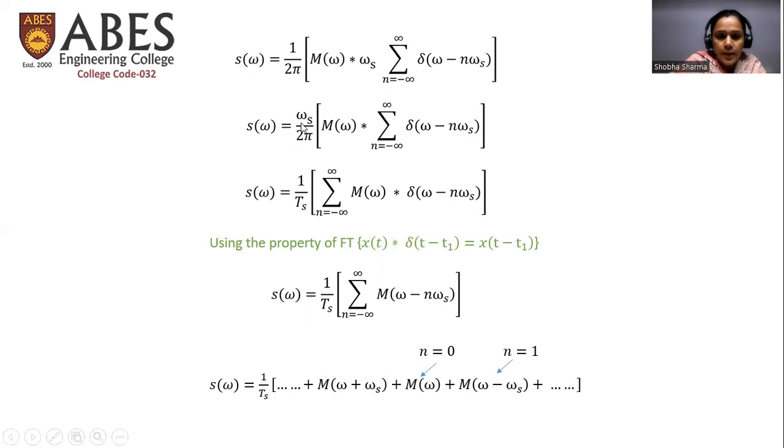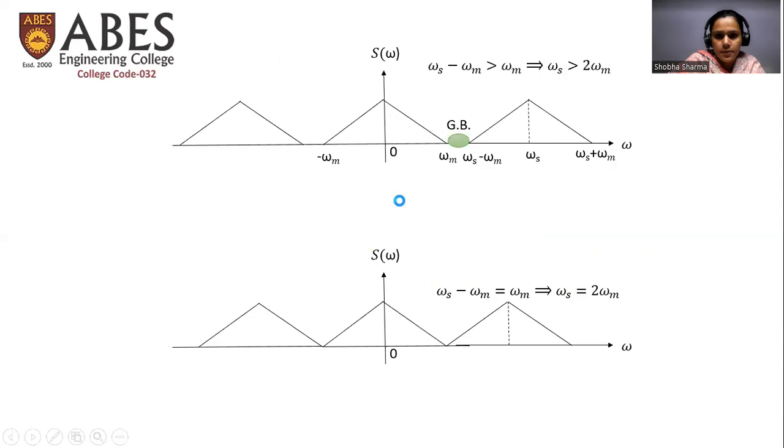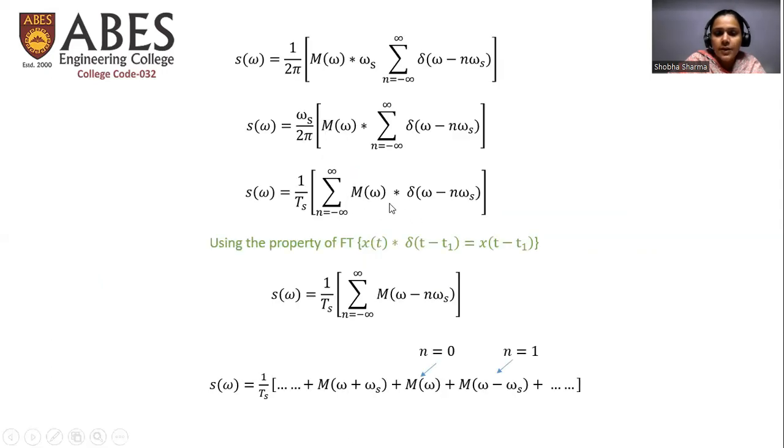Now, in the previous slide, we saw this omega s, which is the sampling frequency, is equal to 2 pi by Ts. So on putting the value of this omega s, we get 1 upon Ts. Now to simplify this convolution,